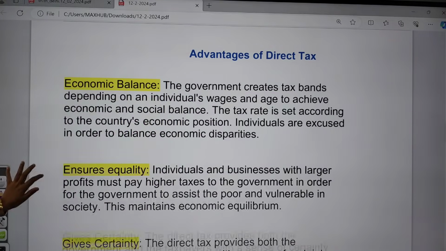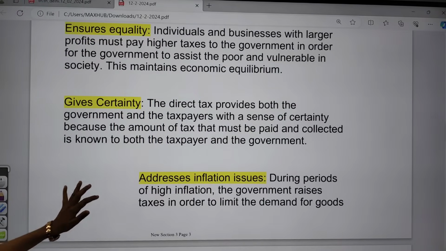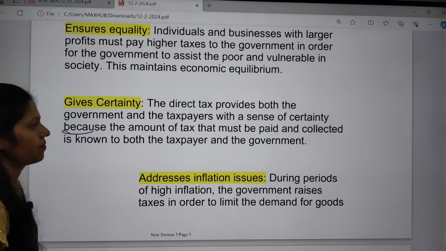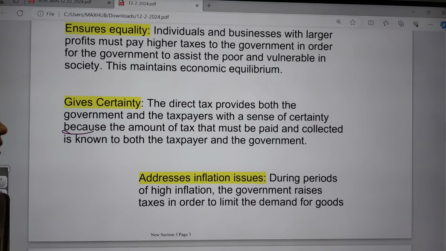And the next one is that it also gives certainty. Direct tax provides both the government and taxpayers a sense of certainty, because whatever amount is paid and collected is known to both the government as well as the taxpayers.